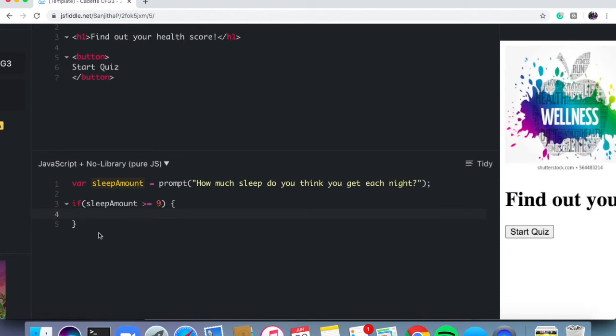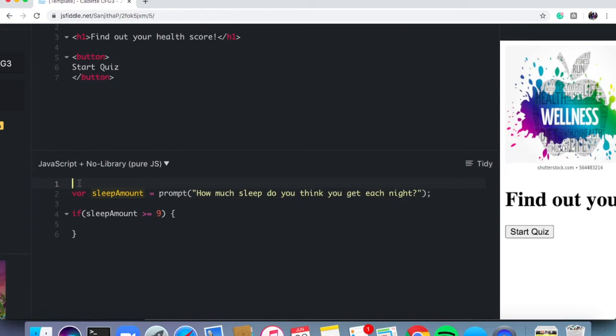Now, remember, our resulting action is the user gaining a point towards getting a 3 as their health score, right? So what we can do is create a variable called score, and then we can start it off at 0 and say every time that the user types in something that fits our threshold, we add a point to that variable. All a variable is, is a place to store information, and we can change that information that it stores. So what I'm going to do is place my cursor at the very beginning of line 1, hit enter once, and I'm going to create a variable score. So I'm going to say var score equals 0. So now my variable starts out equaling 0. My score starts out at 0.